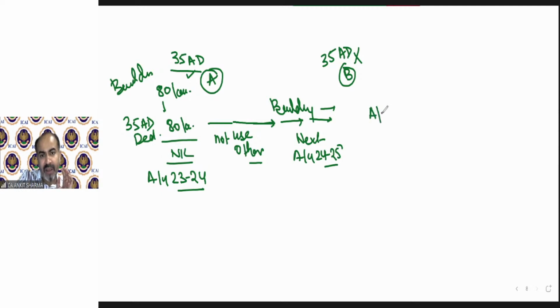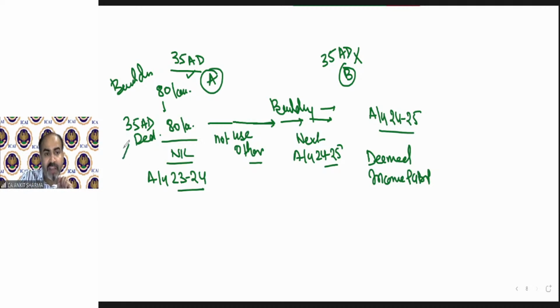Now in assessment year 24-25, the provision says that what deduction you have claimed for that asset will be your deemed income under PGBP head. And how we need to calculate?